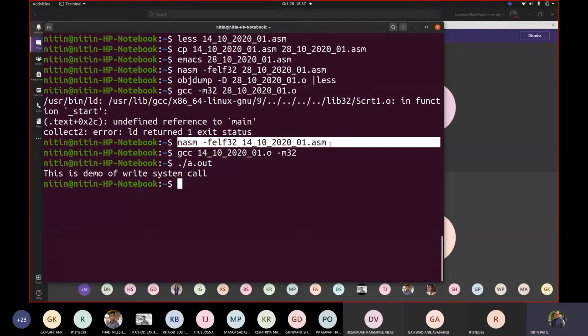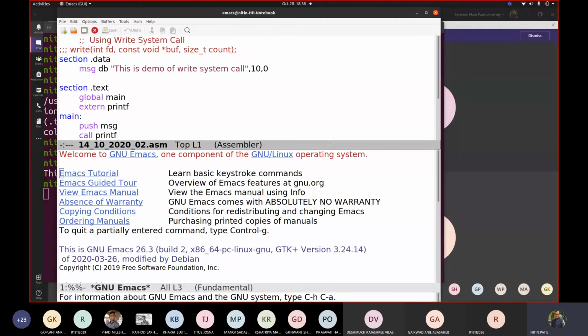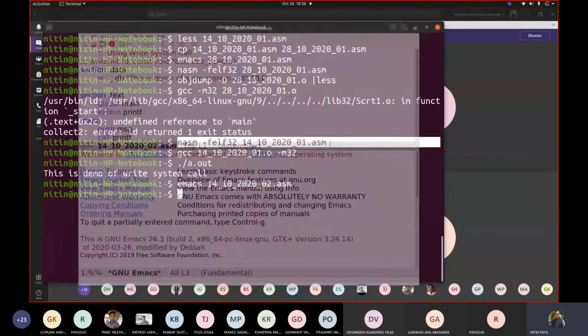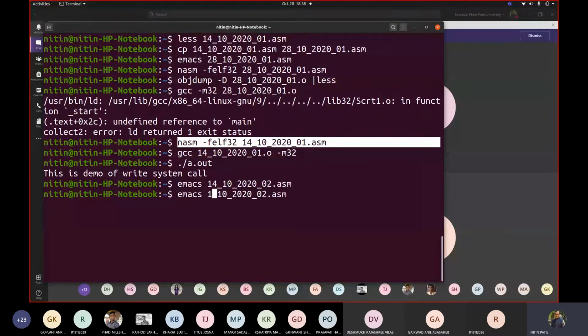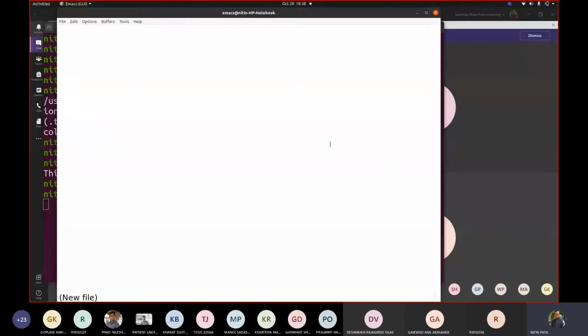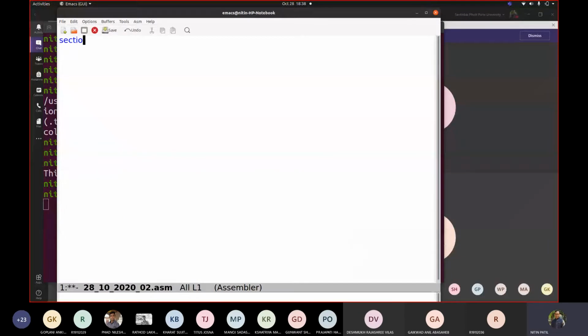Now think about this. Can we make use of more than one file in a code? So let us write one other program. We'll take 28, .asm. We'll write section .data, and let us not declare anything here. We will use text directly. We'll write global main.